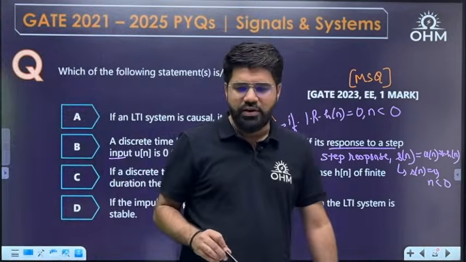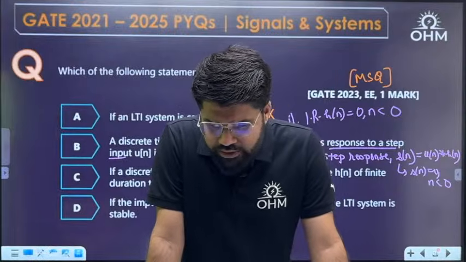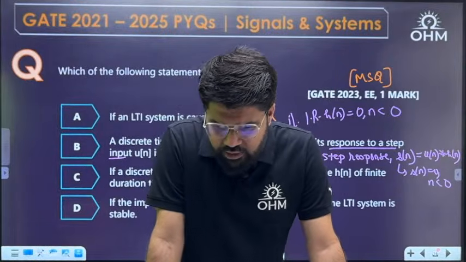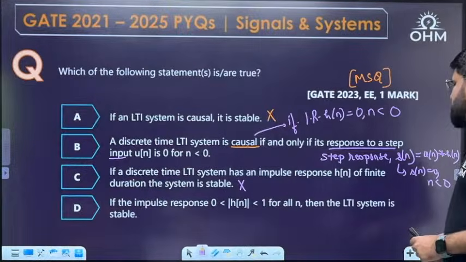It is an MSQ question, but only one answer is correct.